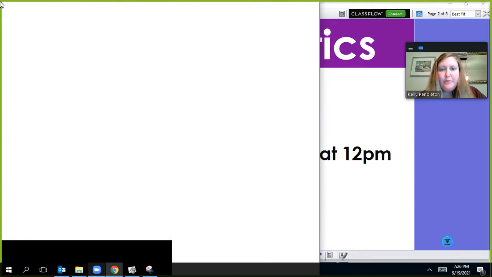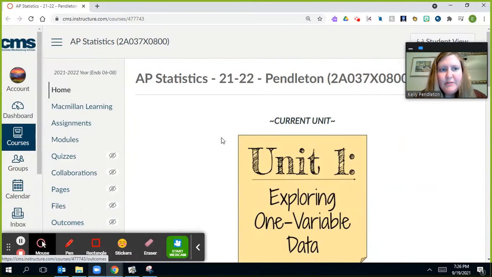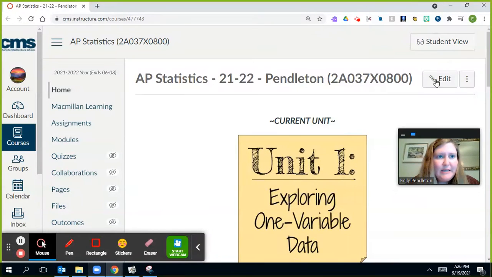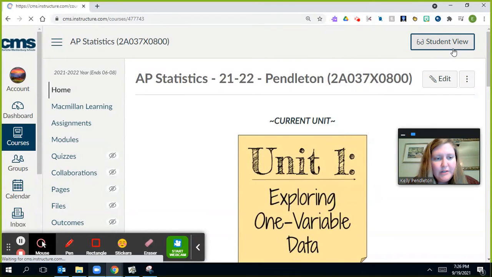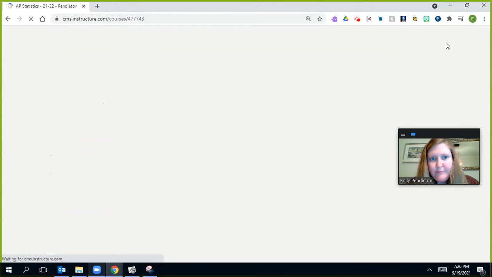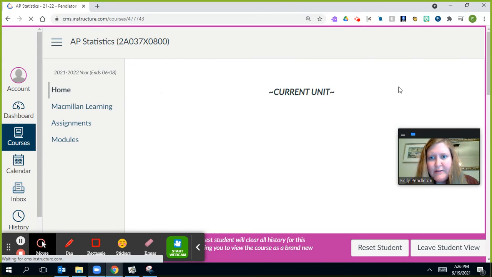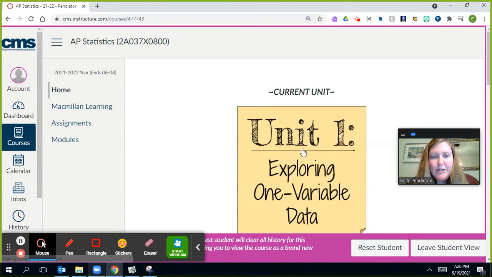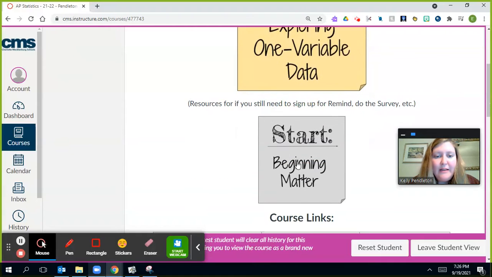So first I'm going to go through just the Canvas page. When your students log in, this is what they see. I'll just go in student view so you can see what they see. And so when we look in student view, at the top, we put the current unit. Right now we're in unit 1. Then below that is the beginning matter that we had. So this is the things that needed to get done in the beginning.